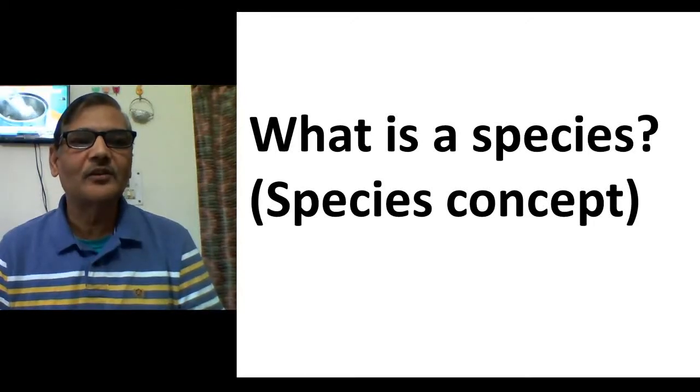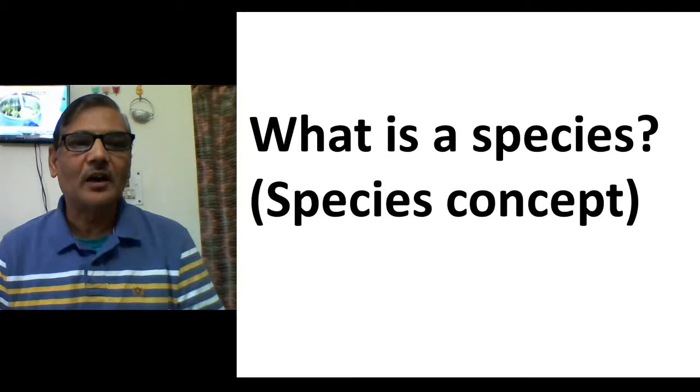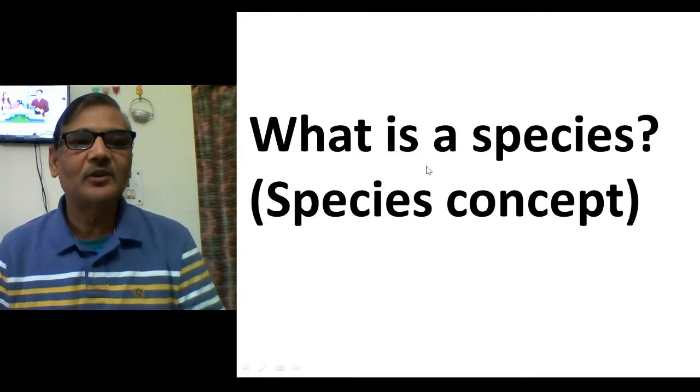Taxonomy is the field that deals with characterization, naming, and classification of organisms. When we identify an organism, we identify it up to its species level. So what is a species? If we answer this aspect, then that becomes the subject of a species concept.